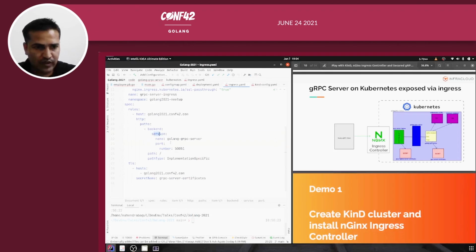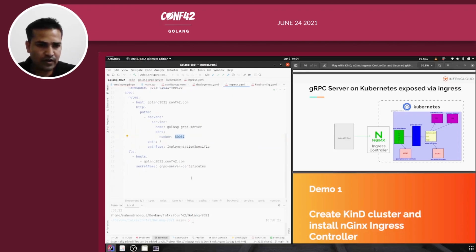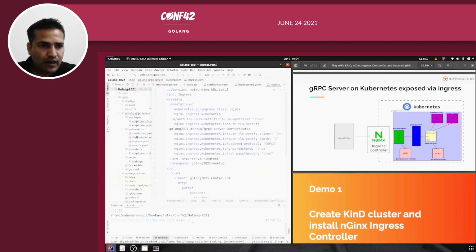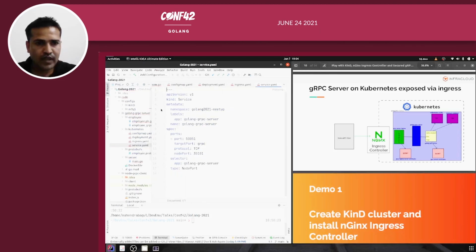So the golang-grpc-server service I'm referring to over here, and the port is 50051. Then the TLS host is golang2021 again. The service is just like any normal Kubernetes service definition. So the golang gRPC service I'm labeling over here, just wrapping the deployment and pods, right?